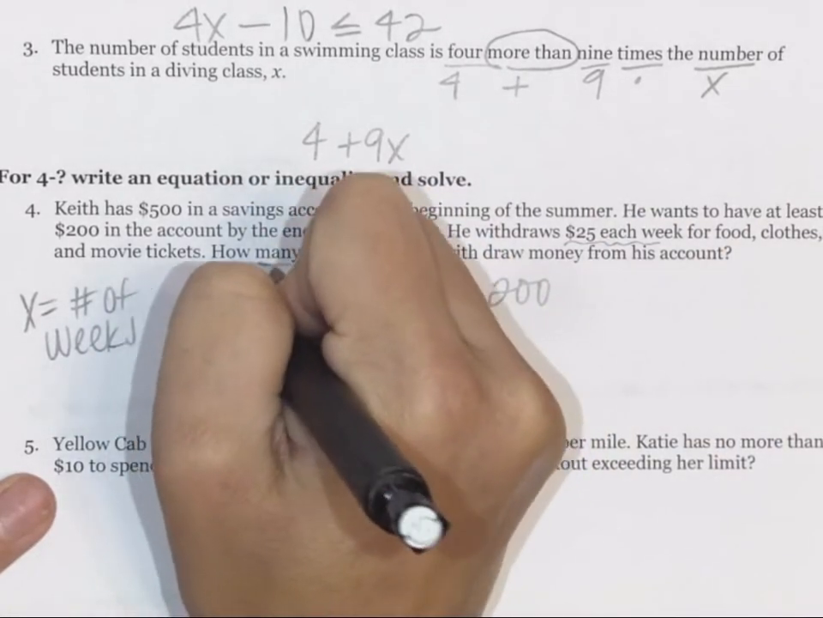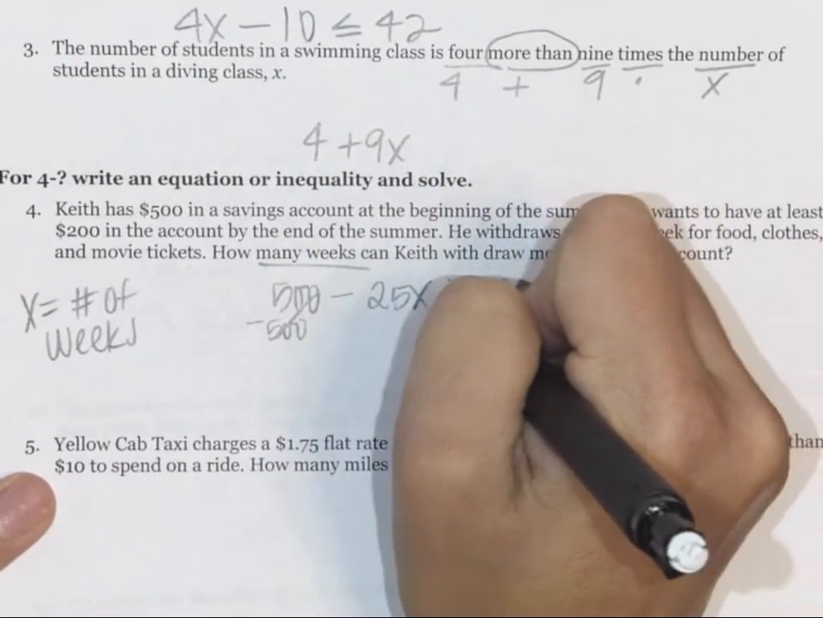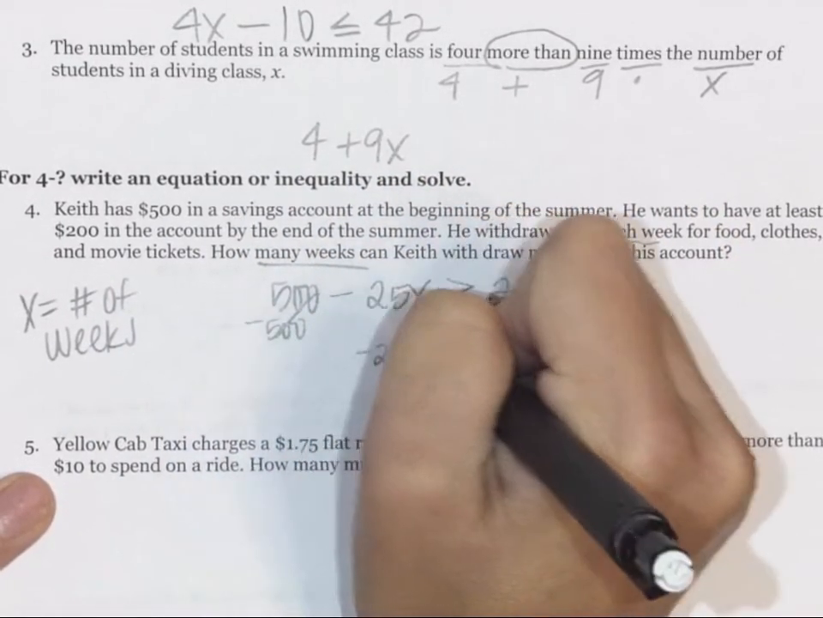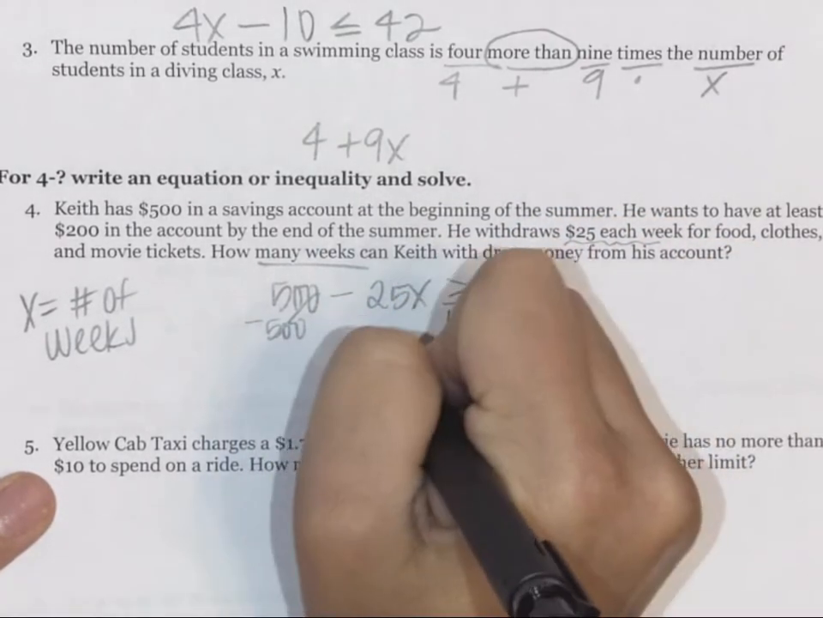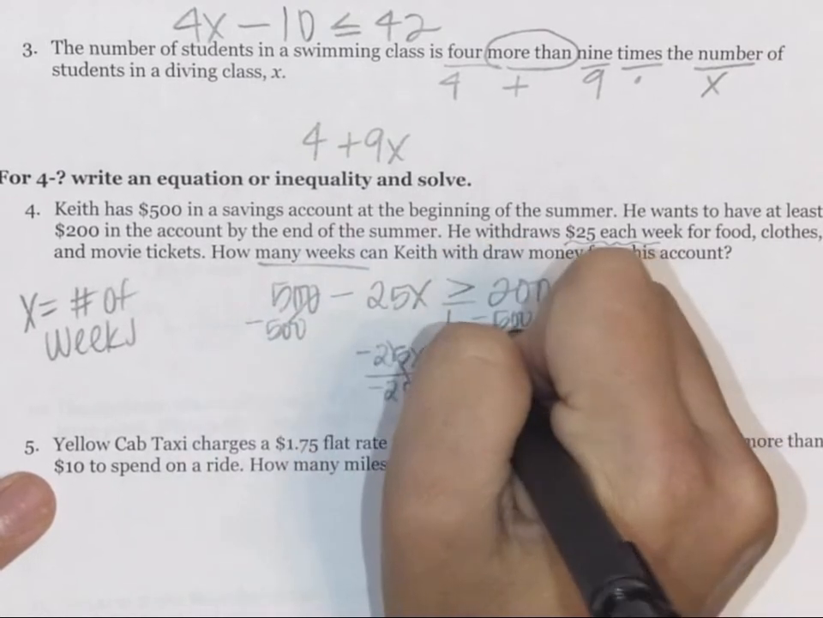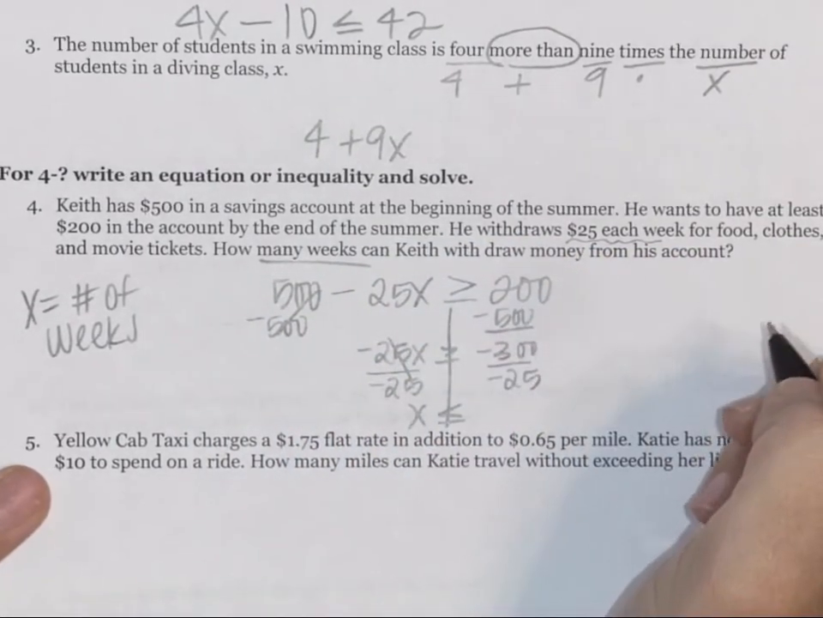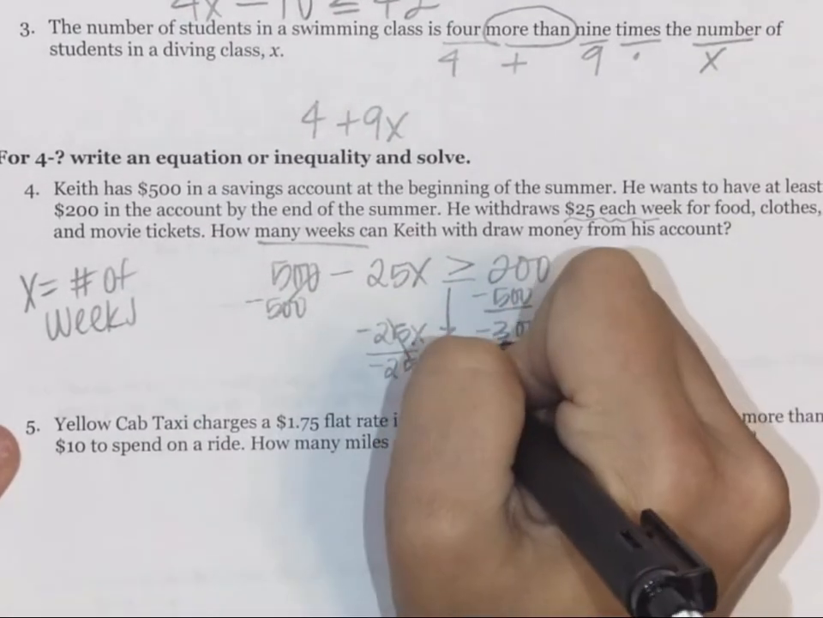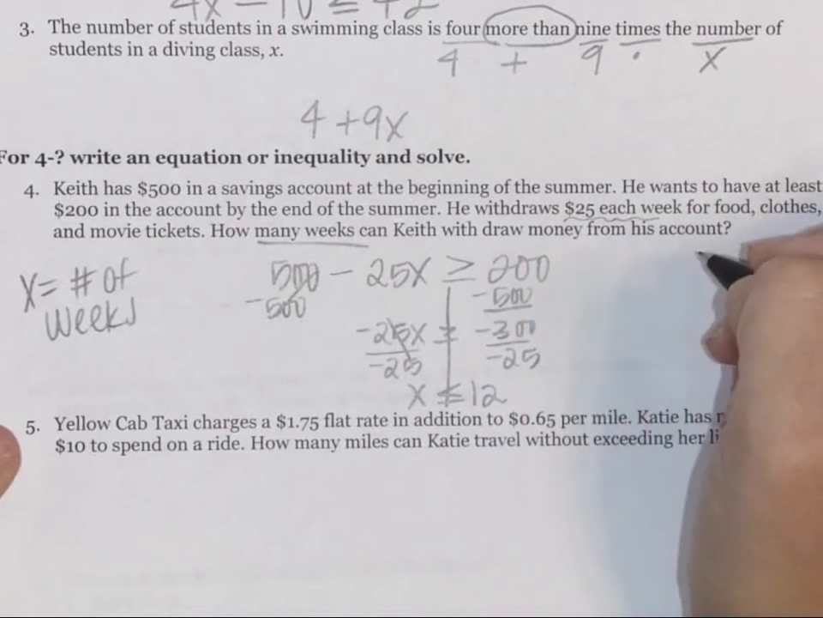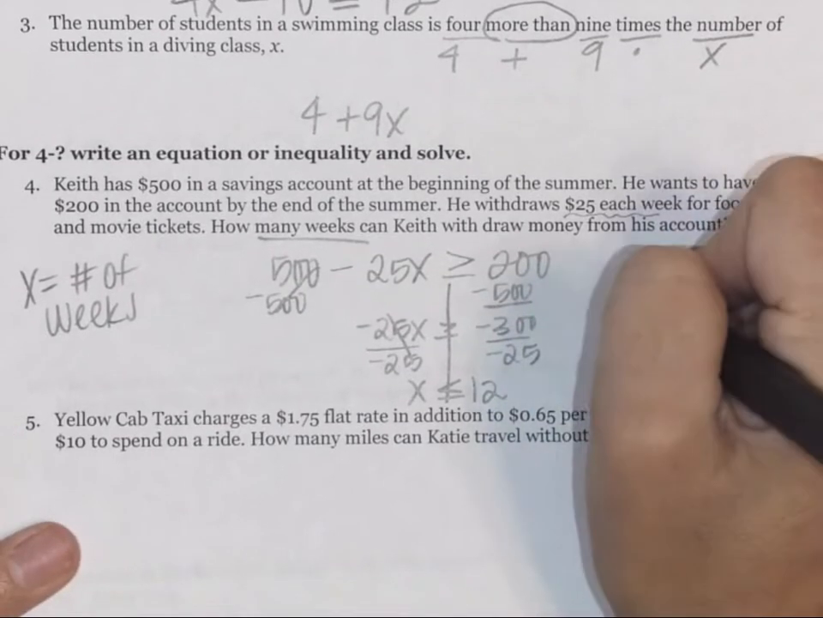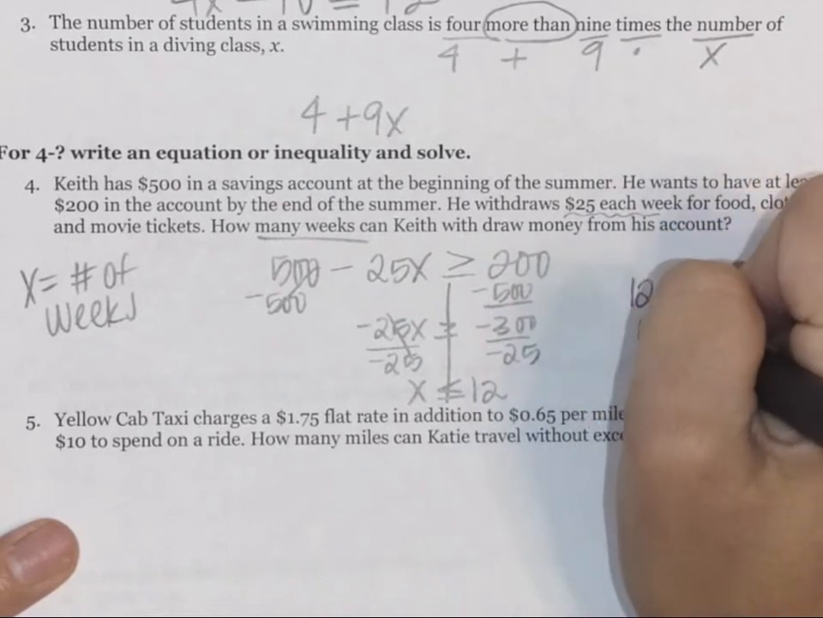To solve this, you would subtract 500 on both sides to get negative 25x is greater than or equal to negative 300. And then you would divide both sides by negative 25. And when you divide both sides by a negative, you flip the sign, and negative 300 divided by negative 25 is 12. So your answer, how many weeks can Keith withdraw money from his account? Well, he can withdraw it for 12 weeks or less.